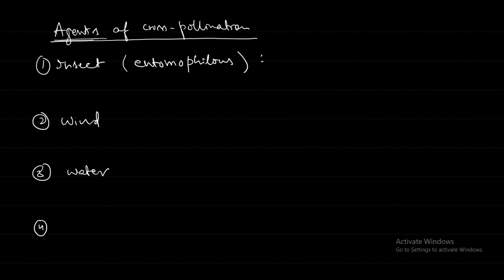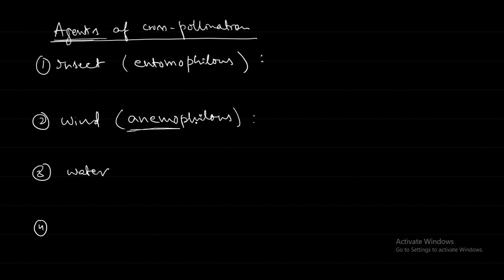Break down the terms and try to make your own, make up some story, whatever you like, but you have to remember it. Entomophilous, anemophilous.